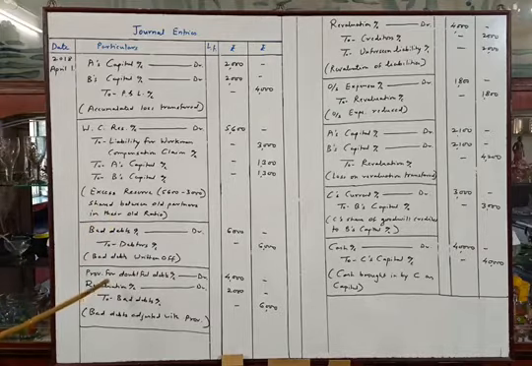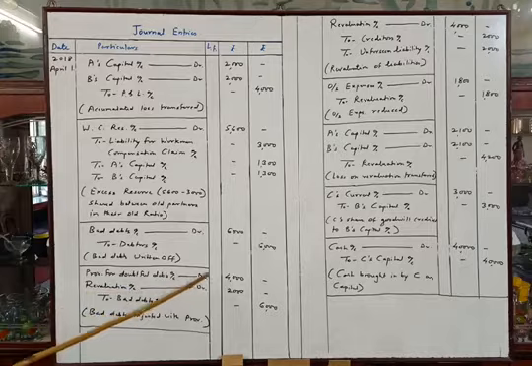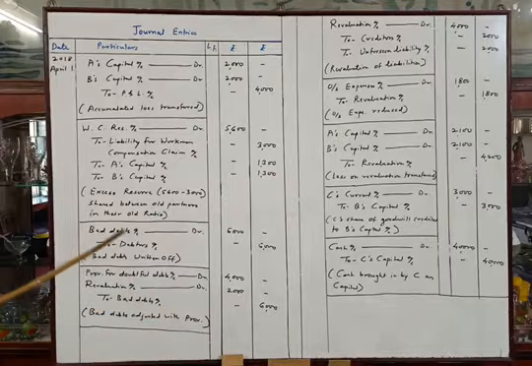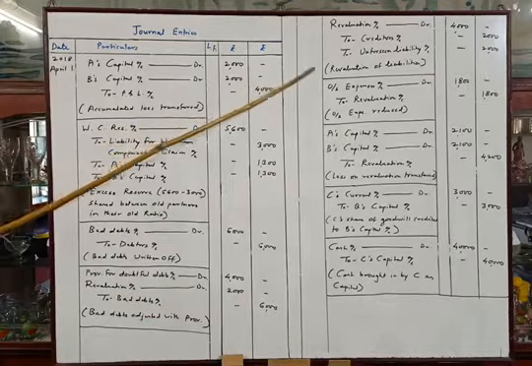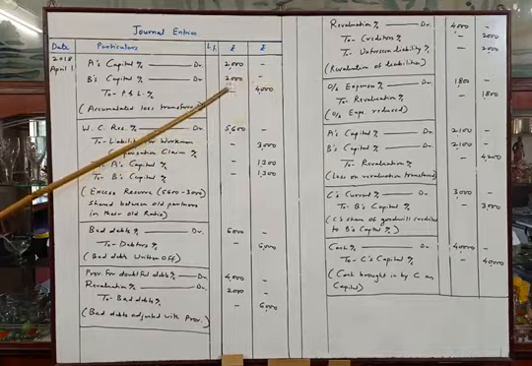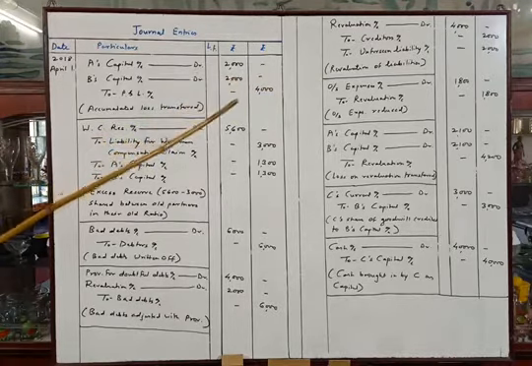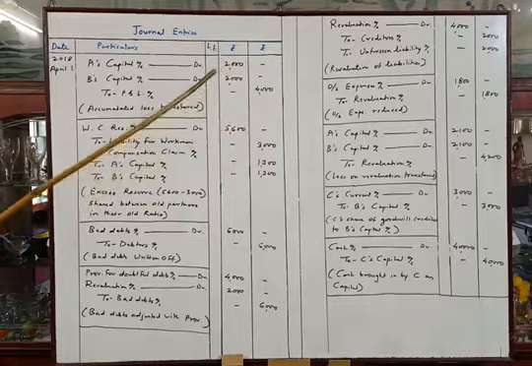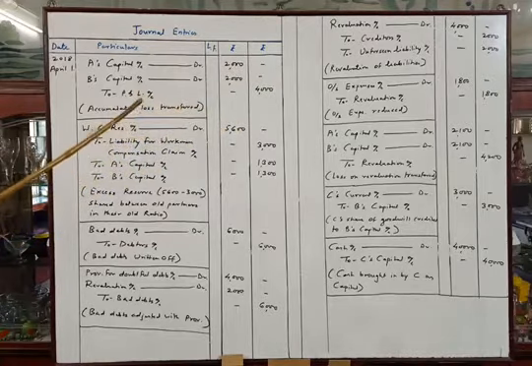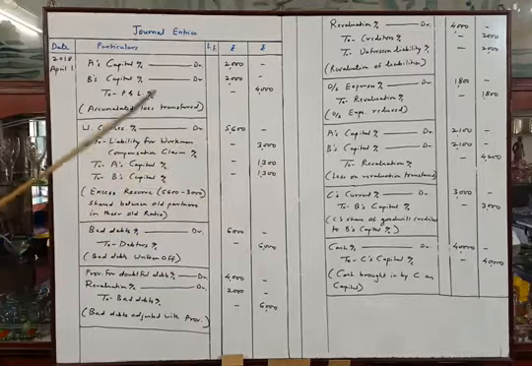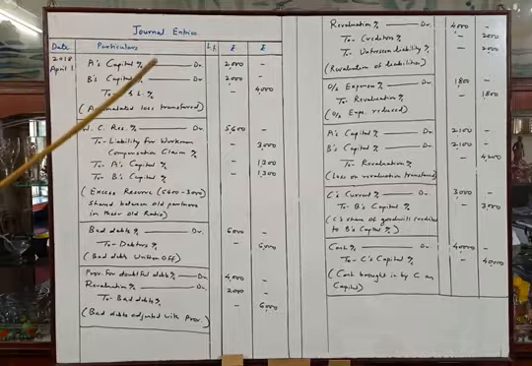So the entry will be provision for doubtful debts account debit 4,000, revaluation account debit 2,000, to bad debts account 6,000. Now see this entry.